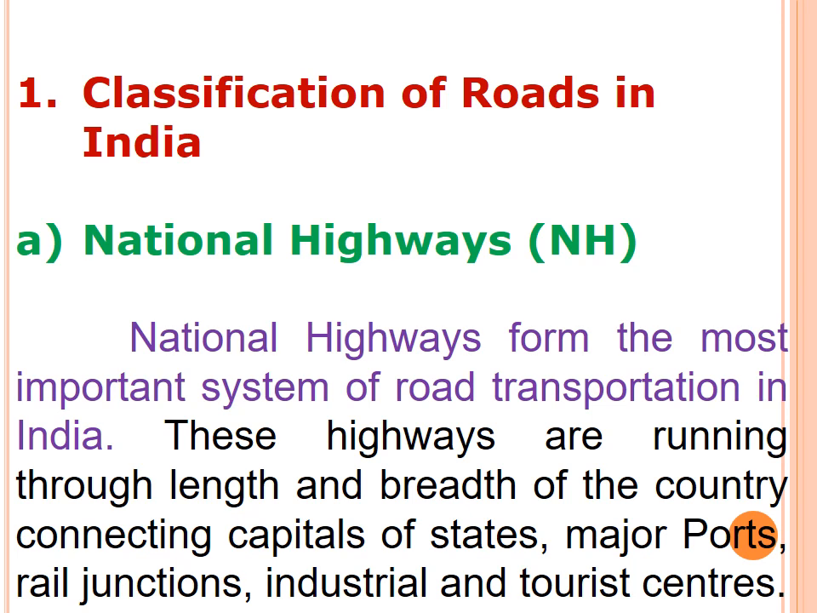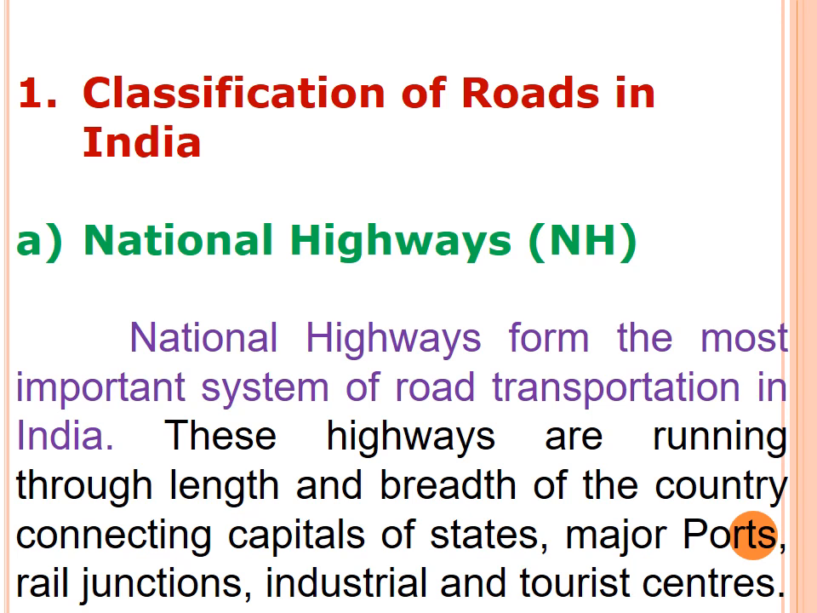The shortest national highway is NH47A, which runs from Ernakulam to Kochi port. So that is the shortest. The distance of NH47A is only 6 kilometers. It starts from Ernakulam to Kochi port. Already I told you the national highways go through the ports and the important states and industrial and tourist centers.